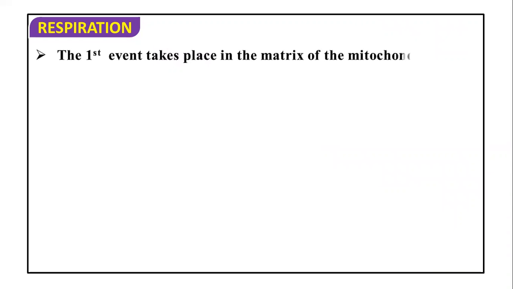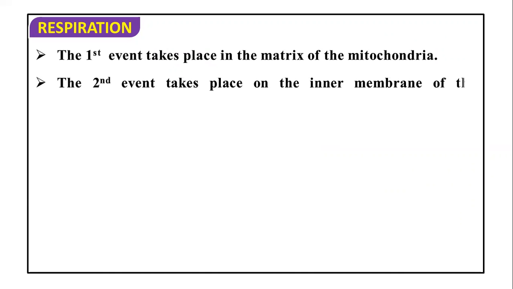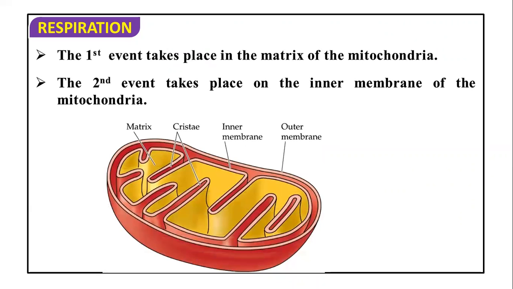The first event, that is the Krebs cycle and the link reaction, takes place in the matrix of the mitochondria. The second event, the ETS, takes place on the inner membrane of the mitochondria, and oxidative phosphorylation also takes place on the cristae. You can see the yellow colored part is the mitochondrial matrix, where the link reaction and Krebs cycle will take place.